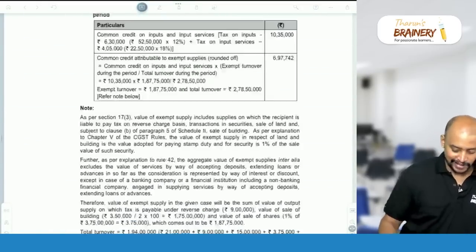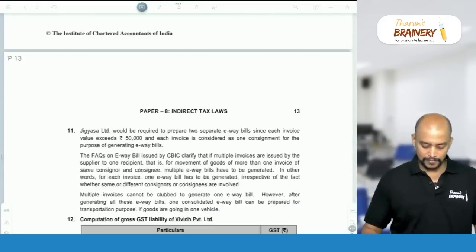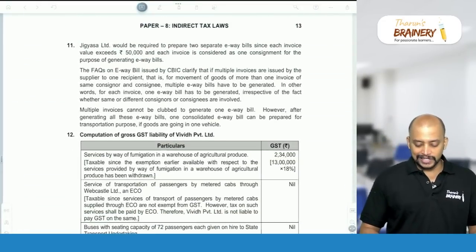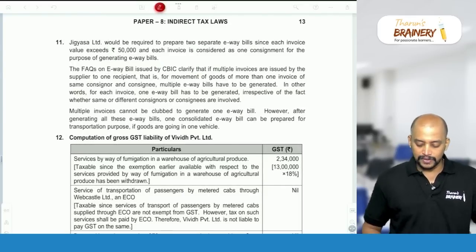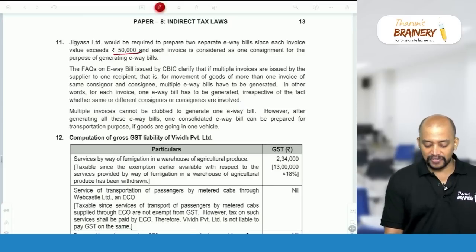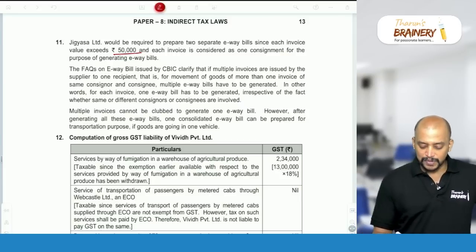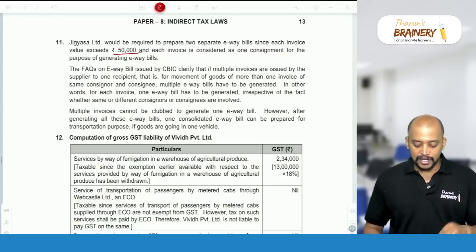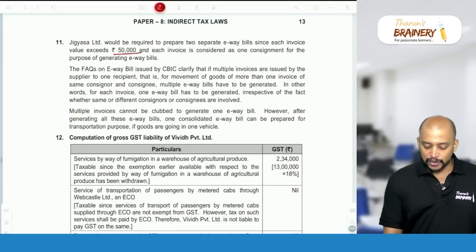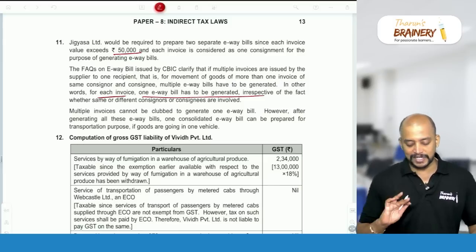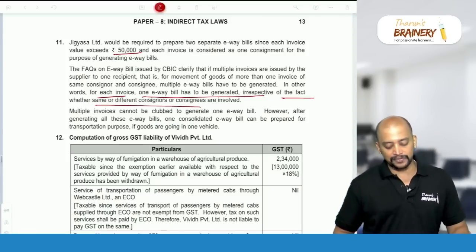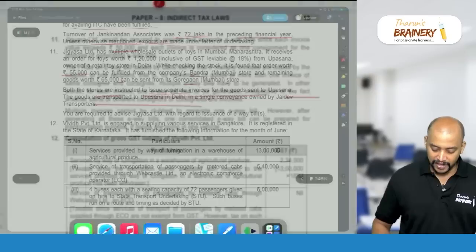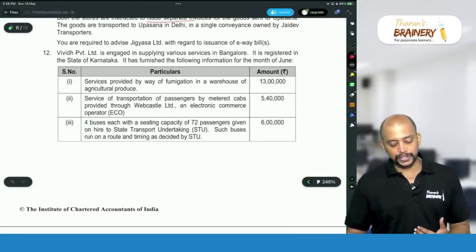Have a look into the answer for this. So Jigyasa would be required to prepare two separate e-way bills, since each invoice value exceeds 50,000. And this is based on the FAQ: even though the consignor and consignee are the same, when there are multiple invoices, with respect to each invoice, one e-way bill has to be generated, irrespective of whether the same or different consignors and consignees are involved. So that is the answer for this. Then next, question number 12.